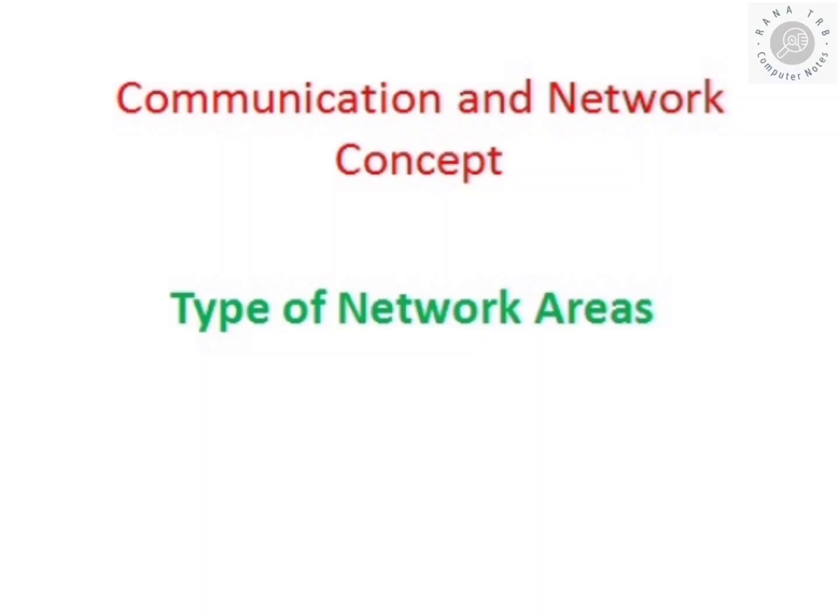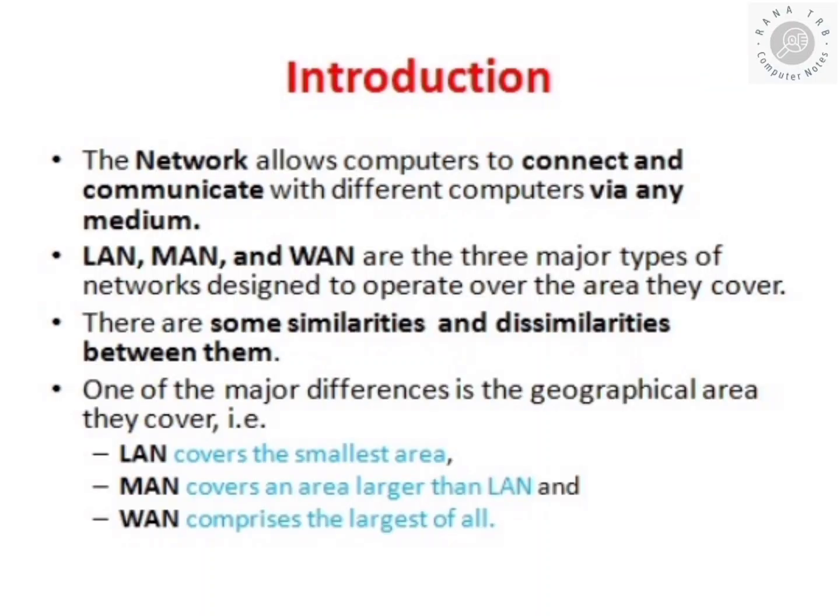Today we are going to see the types of network areas. What is a network area? That is the medium that is used for communications. There are three different types of network designed to operate over the areas they can cover: LAN, WAN and MAN. We will see some similarities and dissimilarities between them. The major difference is the geographical area they cover.